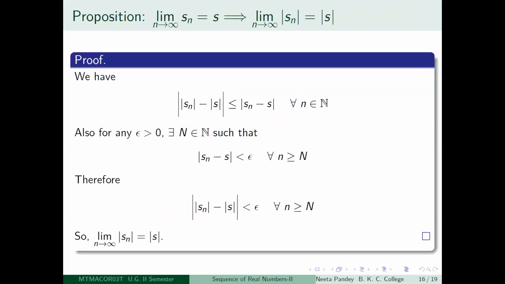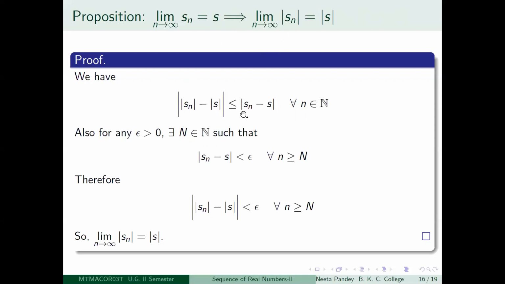Next, a result about the modulus of a sequence. This is crucial, and this is going to be the last argument we discuss today. The first one is that if the limit as n tends to infinity of Sn is equal to S, then the limit as n tends to infinity of modulus of Sn will be equal to modulus S. This is a very straightforward result, provided you remember this inequality.